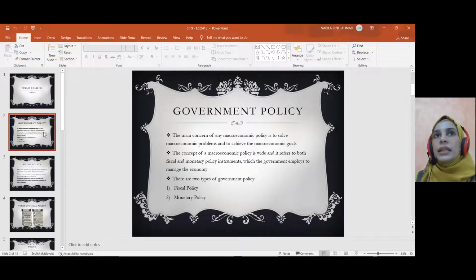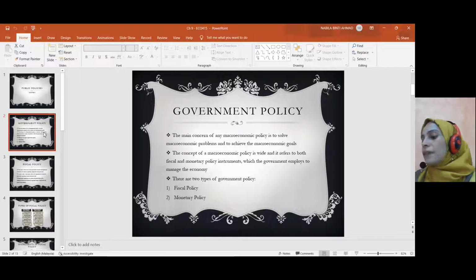Okay, so the higher the income, the higher will be the tax. Proportional tax pula adalah, the higher the income, the tax will be constant lah, sama saja, fixed. And regressive tax pula adalah the higher the income, the lower will be the tax. Right, so itu adalah 3 types of tax structure.